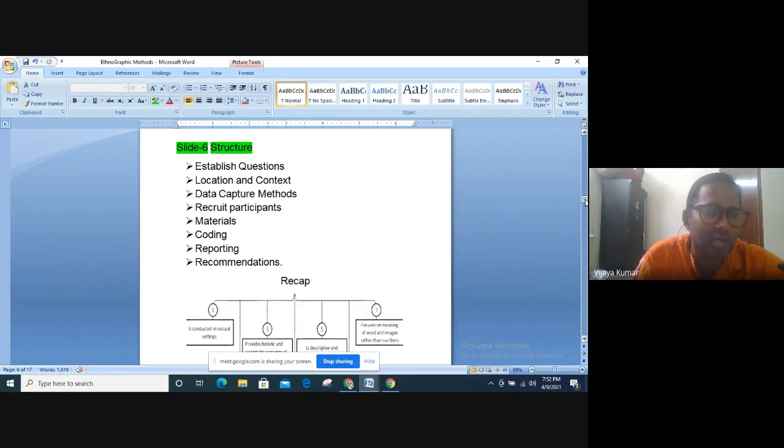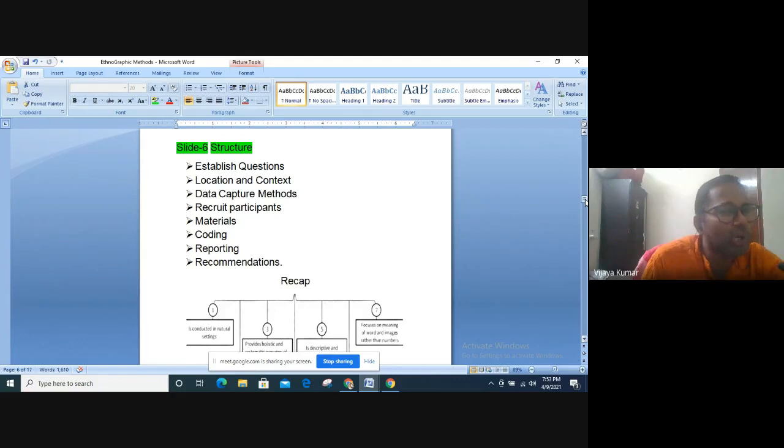In culture studies, you have to write a preamble in your dissertation, in the first chapter, to the context of your work, in terms of the location, their lifestyle, and their context. These things happen in culture studies because character is reflected. A deeper understanding of a character is reflected through the cultural manifestations that the author projects in his writing. And then thirdly, you should decide what your data capturing methods are, which we discussed earlier.